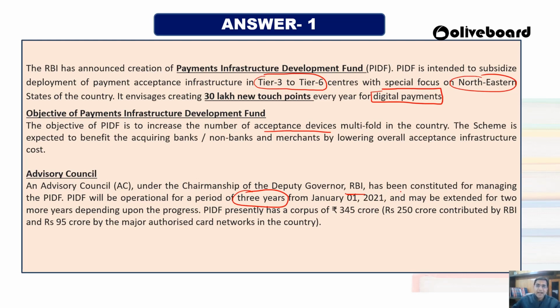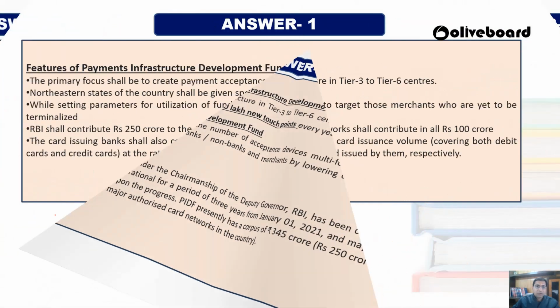And recently it has been given a corpus of rupees 345 crore. 250 crore will be contributed by the RBI, and 95 crore will be contributed by the authorized card networks, the major authorized card networks of the country. So this is a very important fund which is going to create 30 lakh new touch points, and especially focus will be given to the northeastern states. They wanted to increase the acceptance devices and the digital payments, so that is why this whole process is being done.